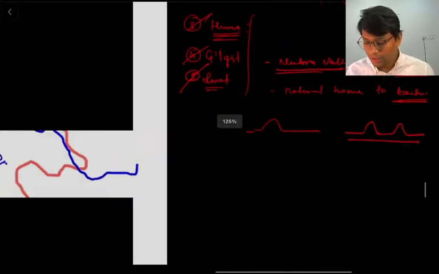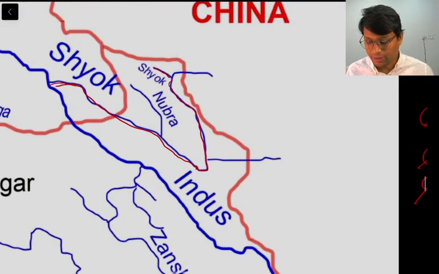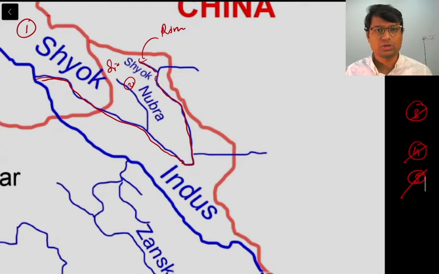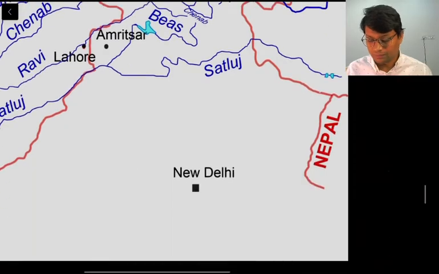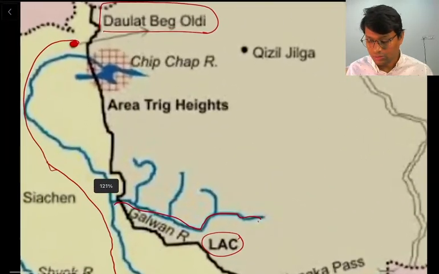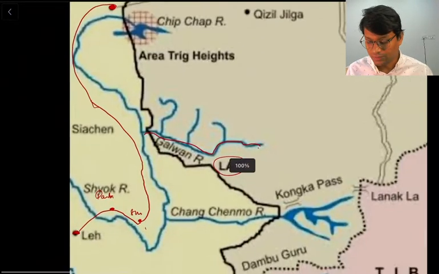Now here we have seen the right bank tributaries. One we have seen Shok, another we have seen Nubra. Shok originated in Rimo Glacier, Nubra in Siachen Glacier, and then there is another river, that is Galwan, which meets Shok at a very strategic location. So this is Galwan we have seen now, right?